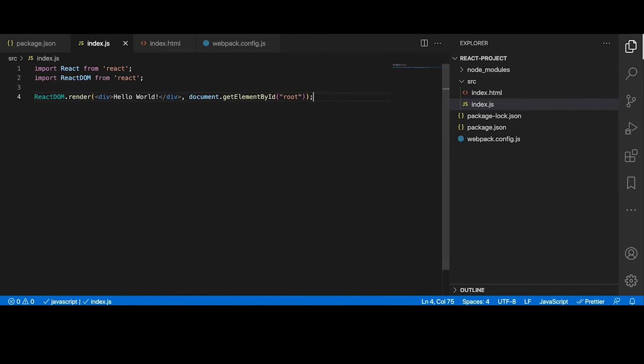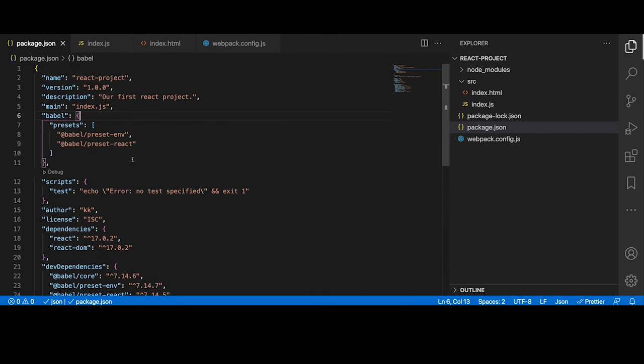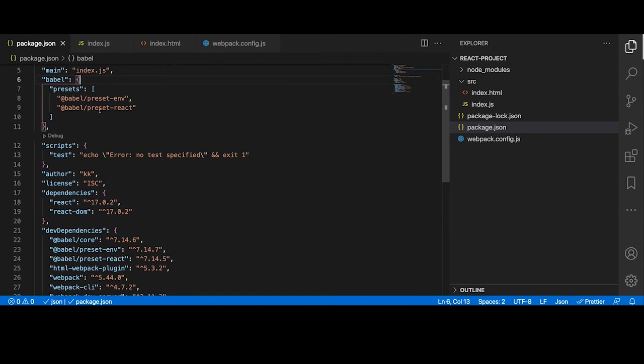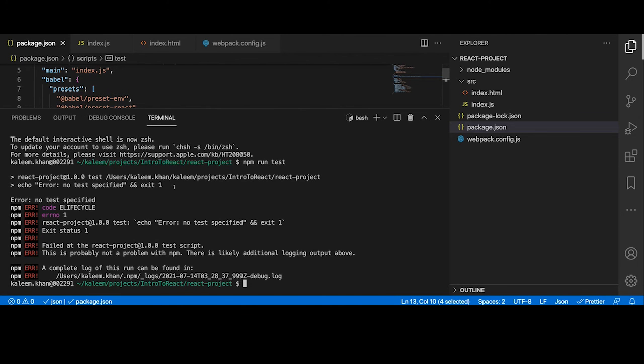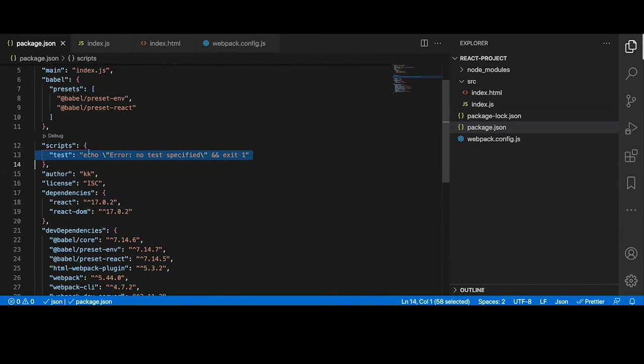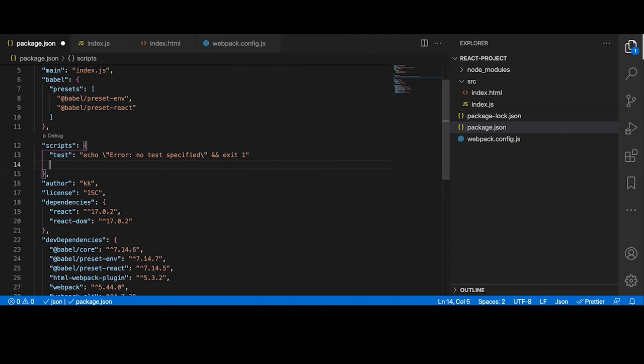Now let's try to run this. Let me go here. You see, by default, when we create a package.json, it gives us this test script. So I can just say npm run test. See, it's printing the same thing, which is here. So whatever command we add, let's add one more command, and with that command we'll try to run our application.